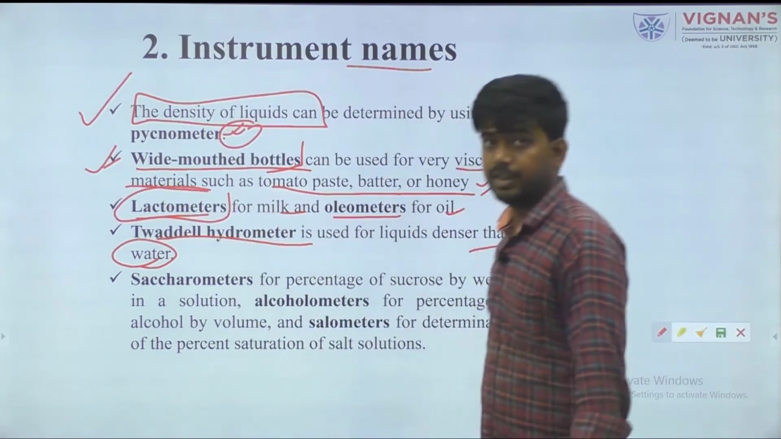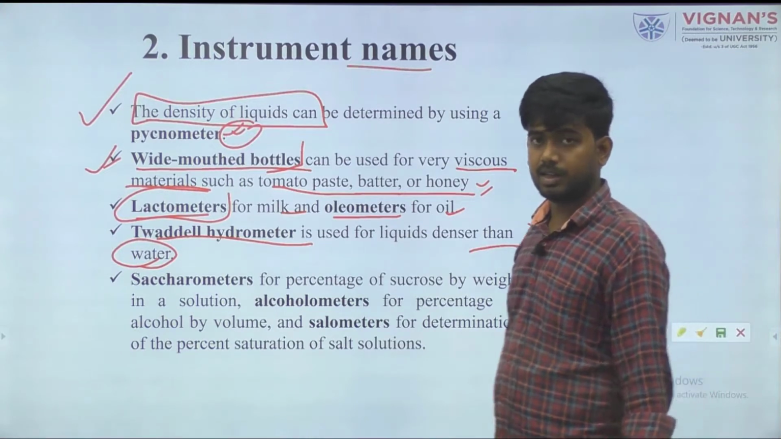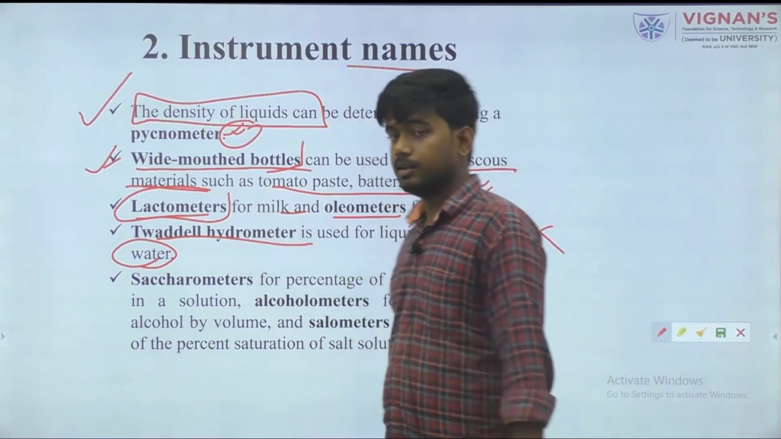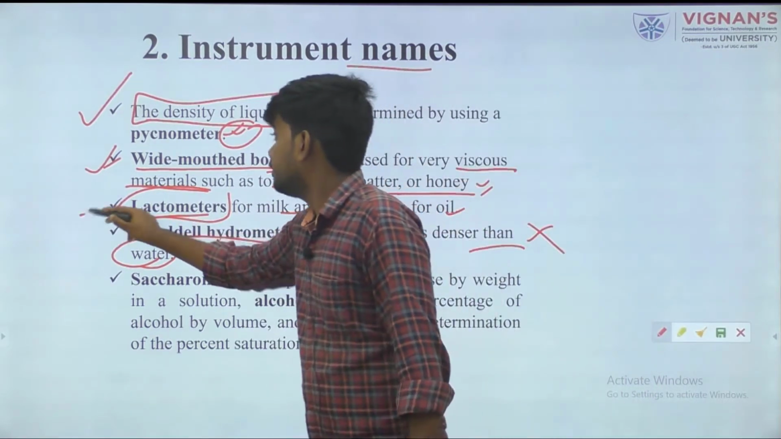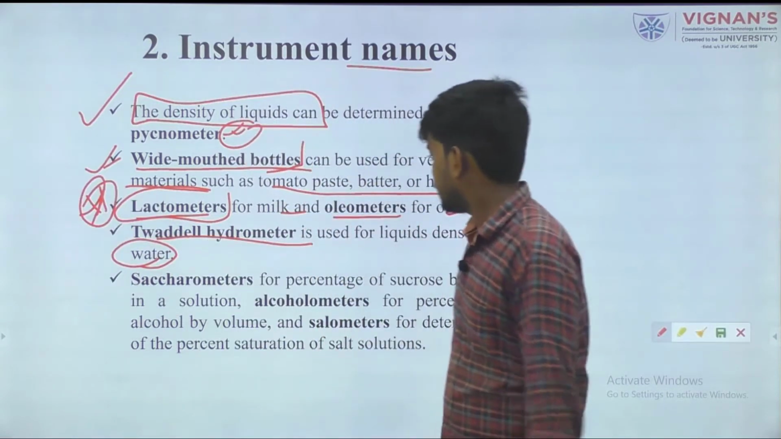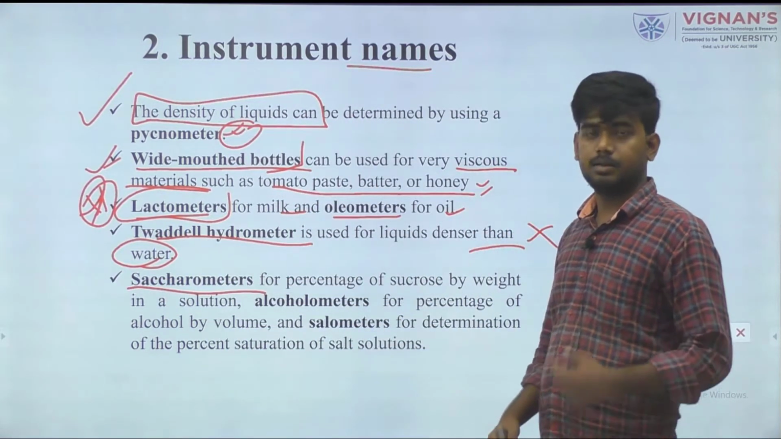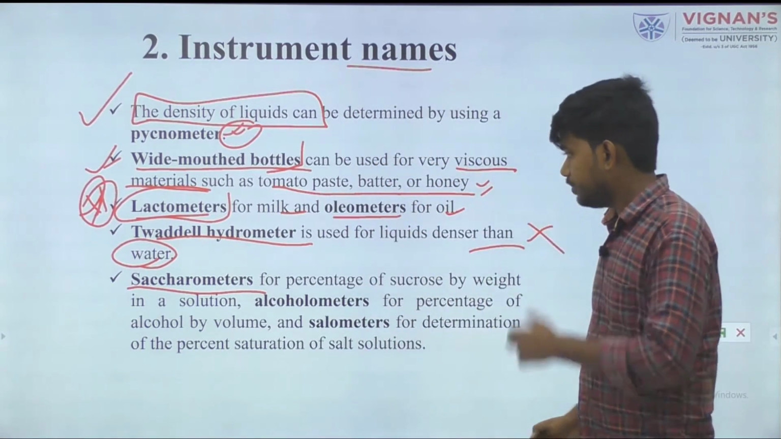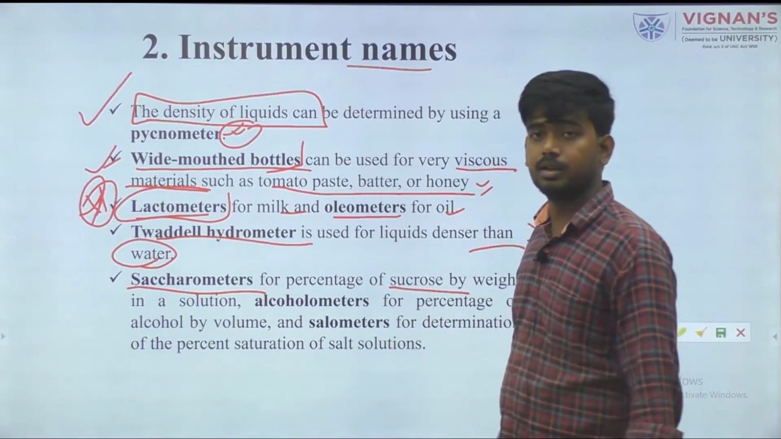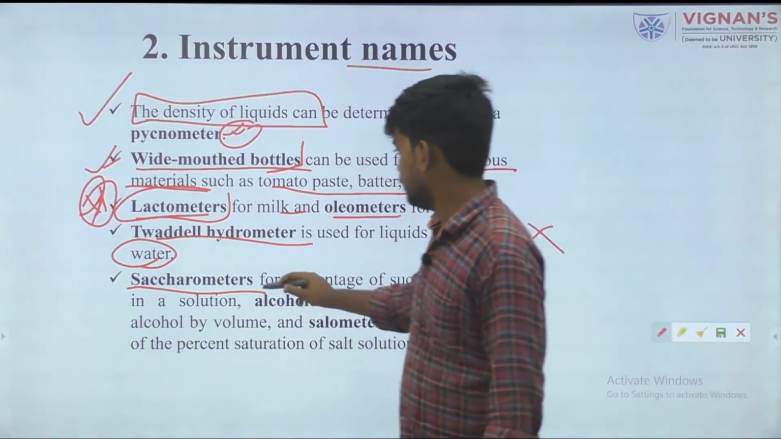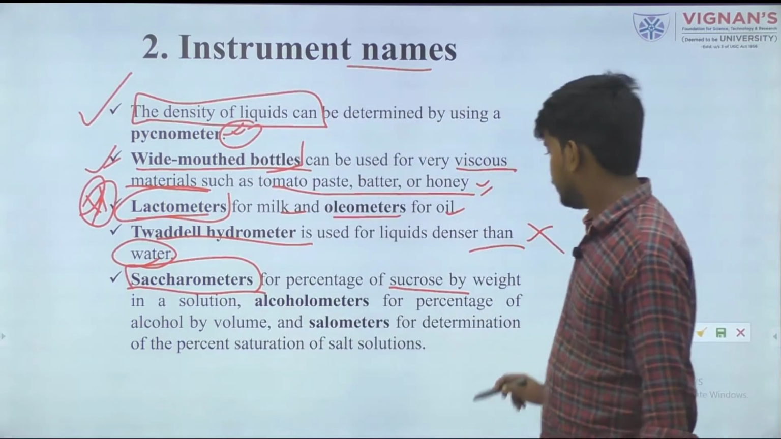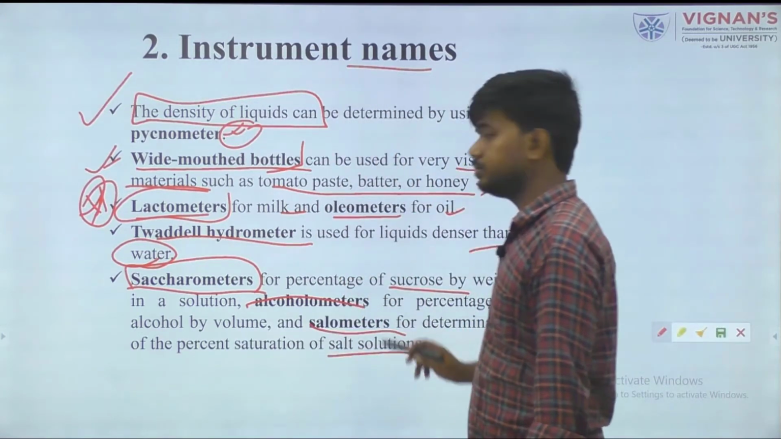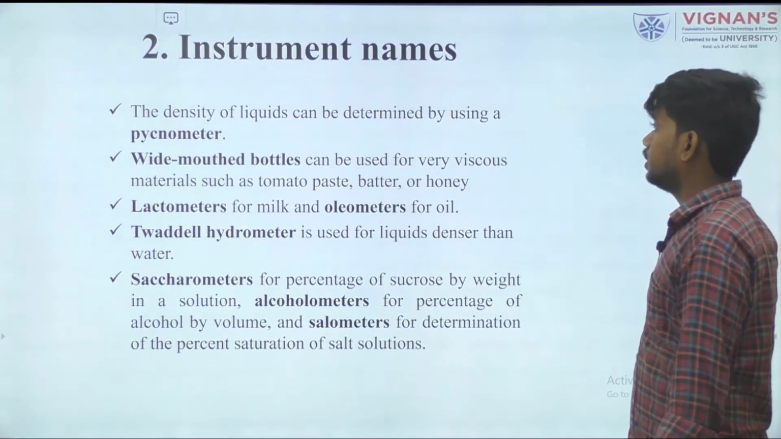Lactometer is many times asked: what are the main instruments used for determination of density of oil or density of milk? So lactometer and oleometer, remember that is very important. The saccharometer may not be asked at BTech level or higher, but in competitive exams they might ask what instrument is used to determine sucrose percentage. That will be the saccharometer, alcohol meter for alcohol, and salometer for determination of salt solution. So that's it for instruments.